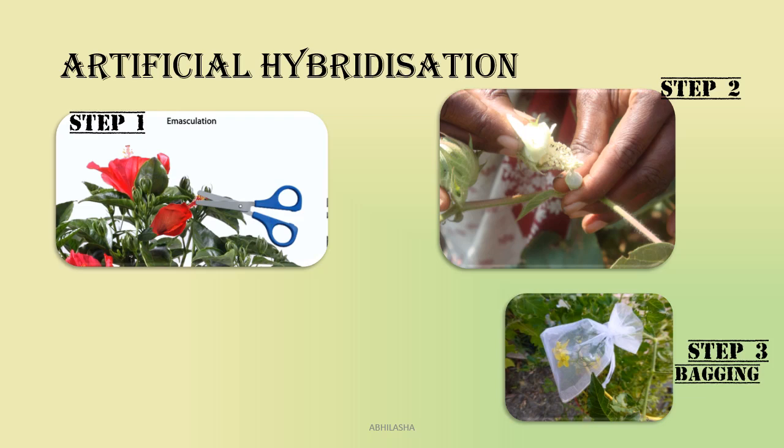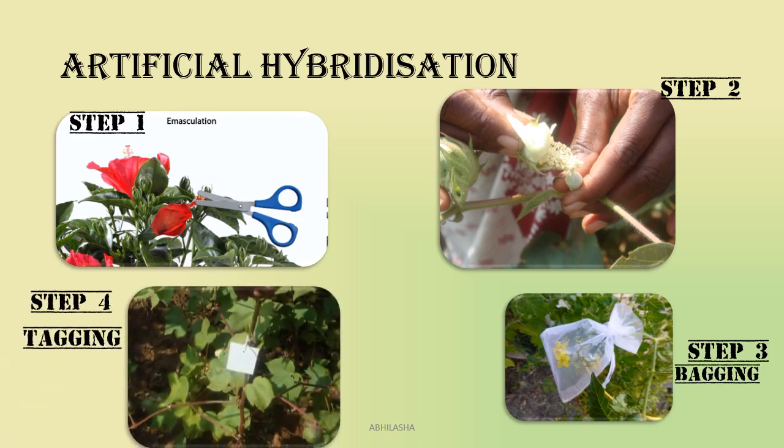This is known as bagging. Finally, step 4 is tagging. You tie tags with identification of the plant from which you took the pollen, the date of sprinkling, etc. Now, this is how you do artificial hybridization. You are totally in control of which pollen will land on which ovule. The steps involve emasculation, bagging and tagging.